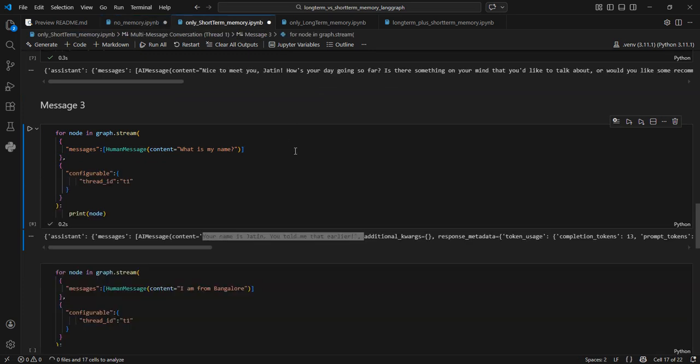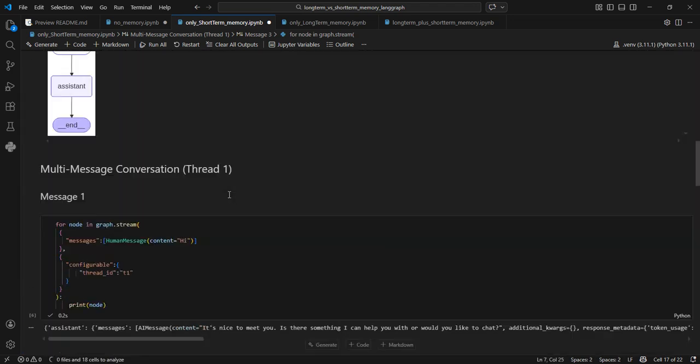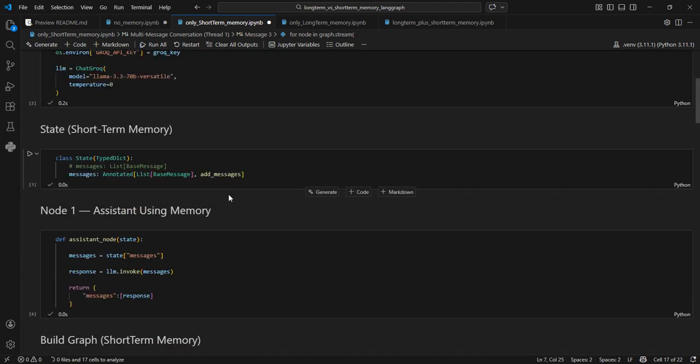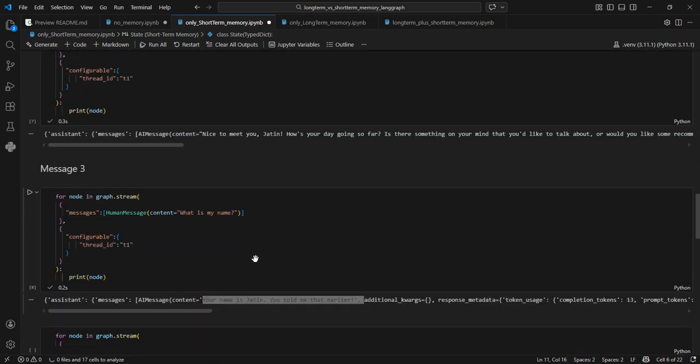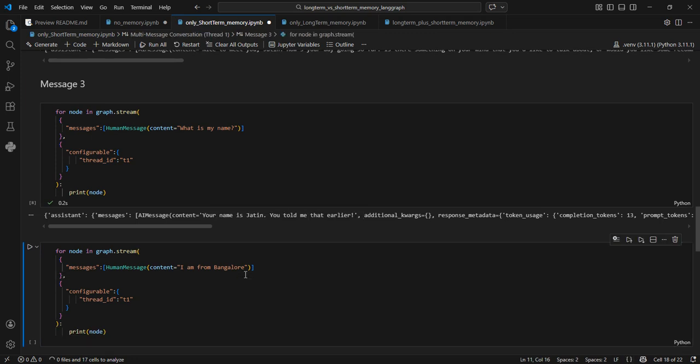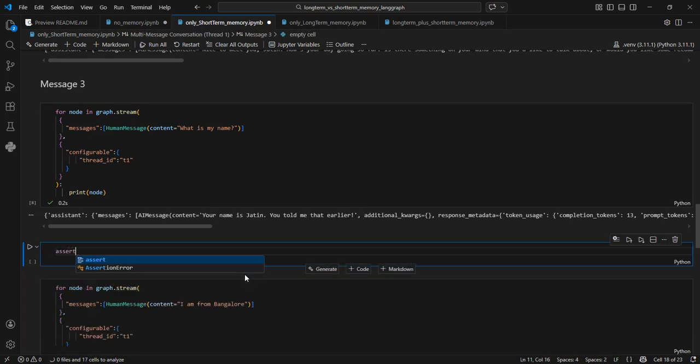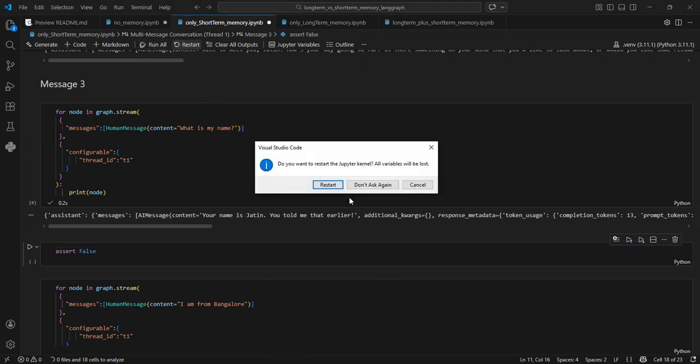But here also there is one very important catch. If you are setting up your state like this, where you are using a reducer, then it will remember. But if I set up my state like this, let's see what happens. I will set up a break here so that everything doesn't run, and I will restart and run everything.